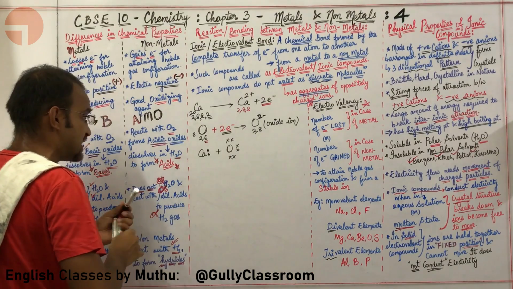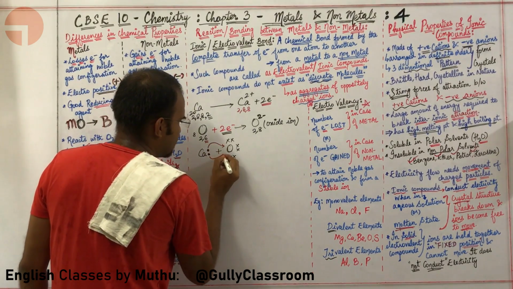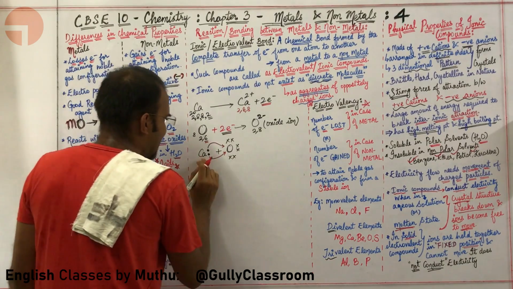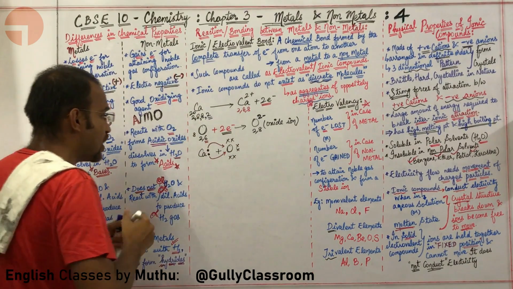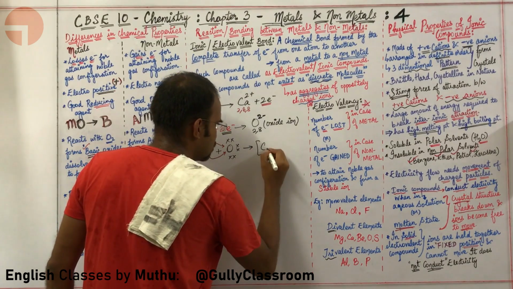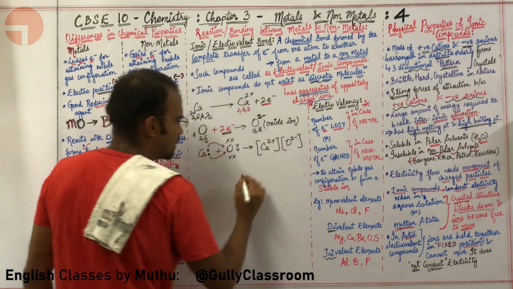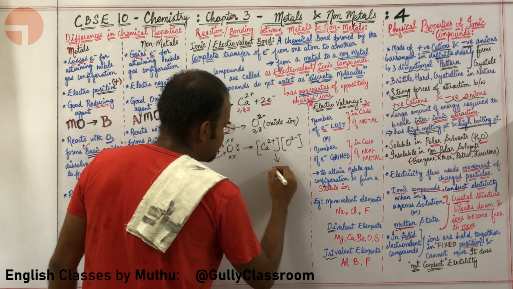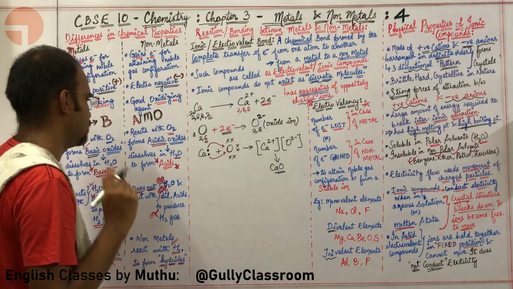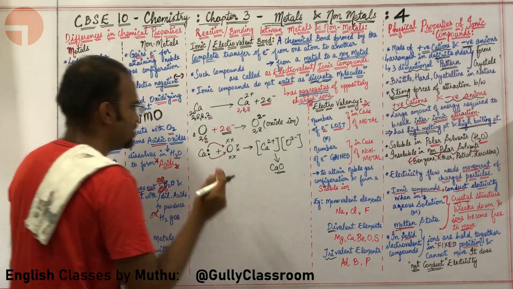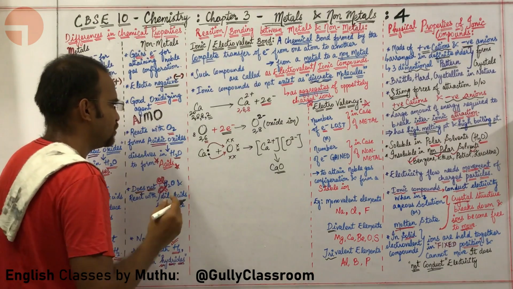So now what is happening? This particular electron goes over here. This particular electron goes over here. Calcium is losing 2 electrons. Oxygen is gaining 2 electrons. Since calcium is losing 2 electrons, you are getting Ca2 plus. Oxygen is gaining 2 electrons, you are getting O2 minus. So the compound is CaO. That is fine, sir. Calcium oxide, CaO. What is the next compound that you want to teach me, sir?